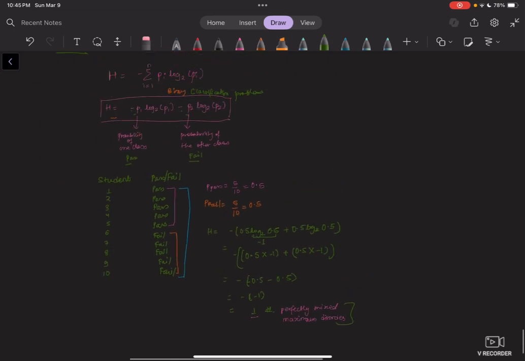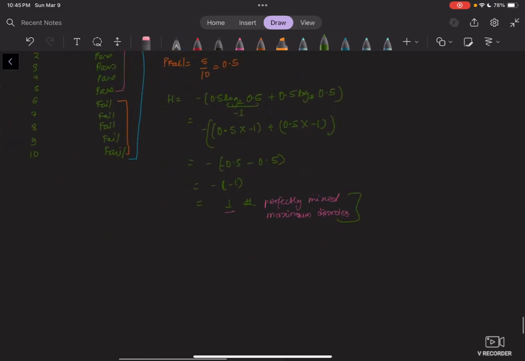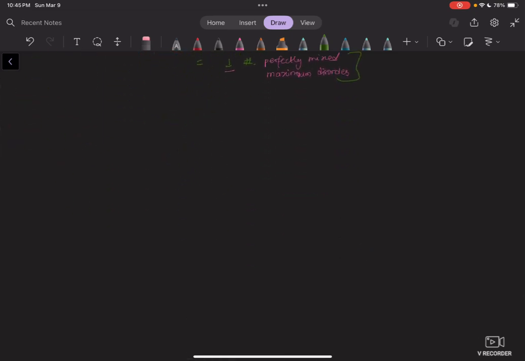Let's say here we had 5 pass and 5 fail, but now let's say my data is all pure. What does that mean? I either have all pass or all fail. For this example, we are considering everybody passed. So if everybody passed, then my p-pass will look like 10 out of 10 because everybody passed, right? And then my p-fail will look like 0 out of 10 because 0 failed the exam, so that would be 0. So what will my entropy be?